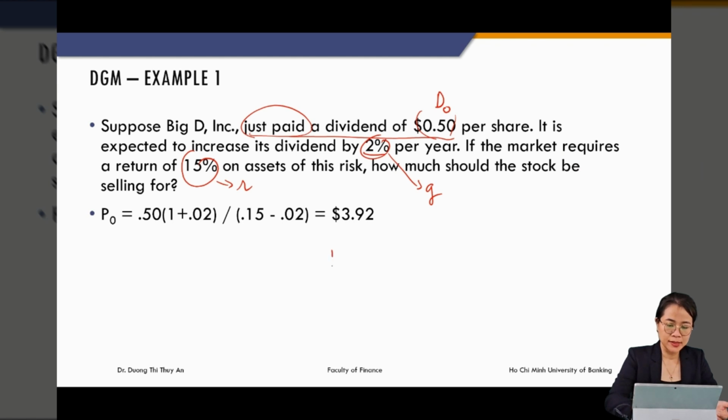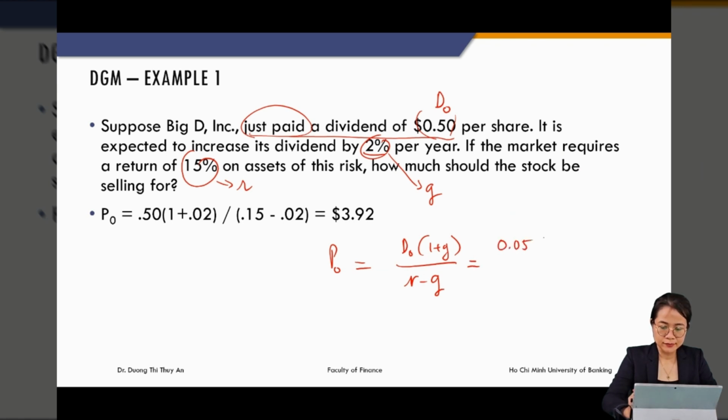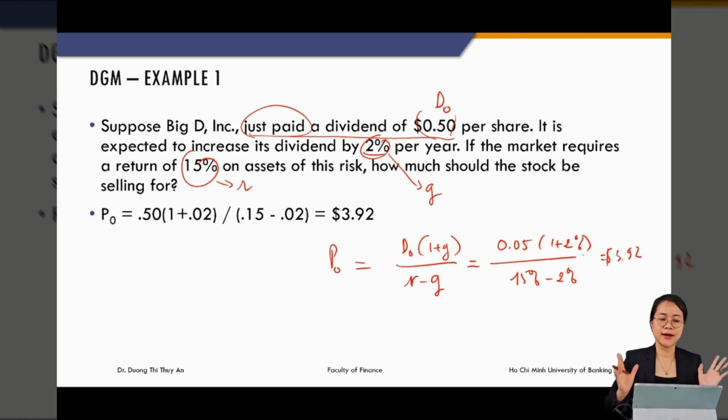So now we have V0 equal to D0 times (1 plus g) divided by the discount rate minus the growth rate. Okay, simple, huh? So we say the intrinsic value of this stock is $0.92. That is, we think, the intrinsic value.